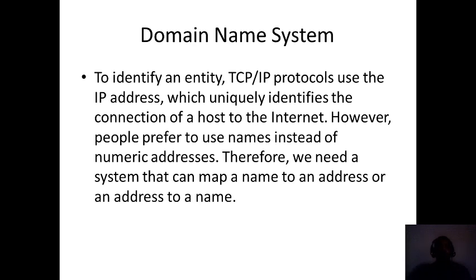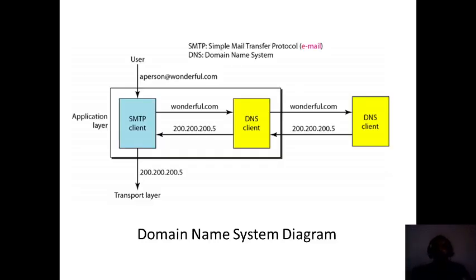Like, edu is majorly for educational domains. For all of the educational websites, we will be using edu.in. Okay, .in, .ch, .us, .uk, whatever it is. So this is what you mean by a domain, and the domain name system refers to the domain we are using and the IP address that we are using. Now moving forward, this is a diagram to represent a domain name system, how things will interact.